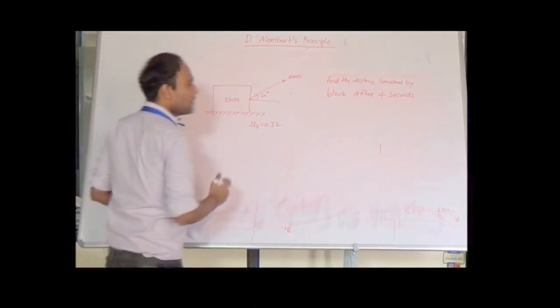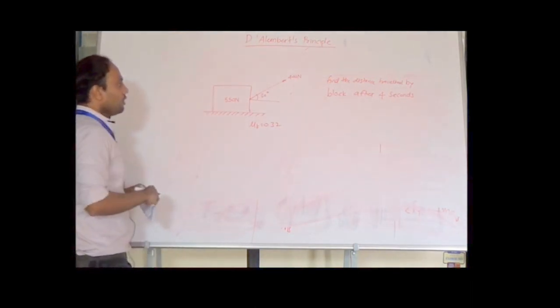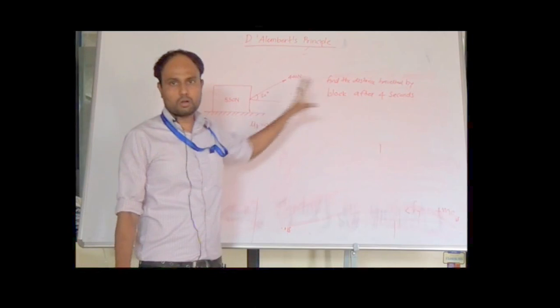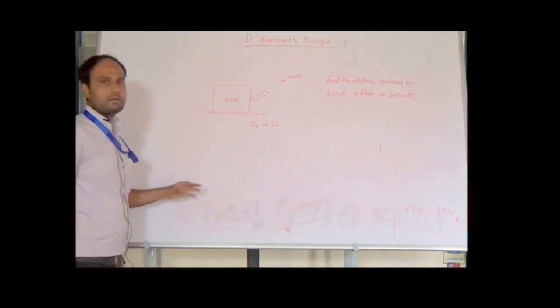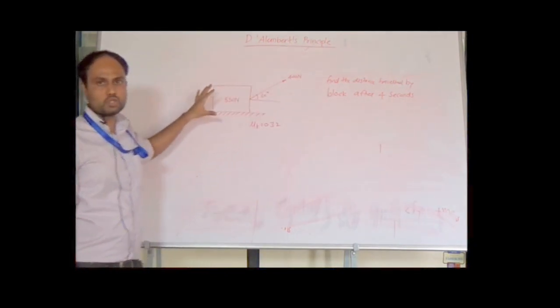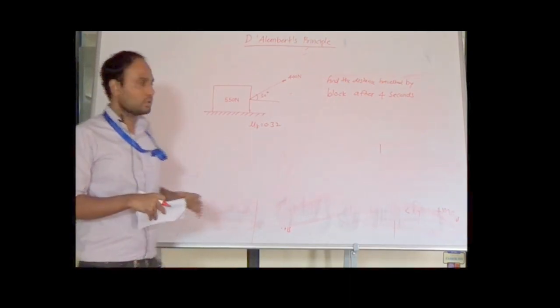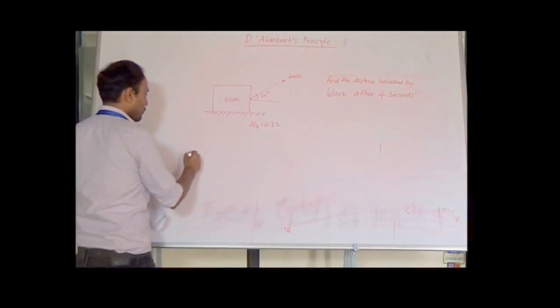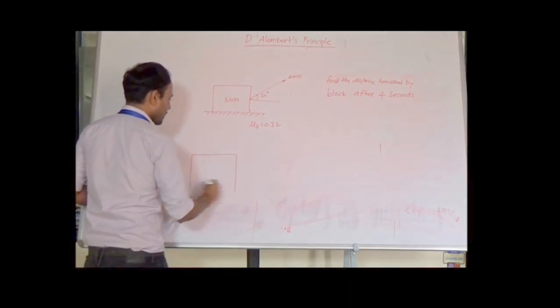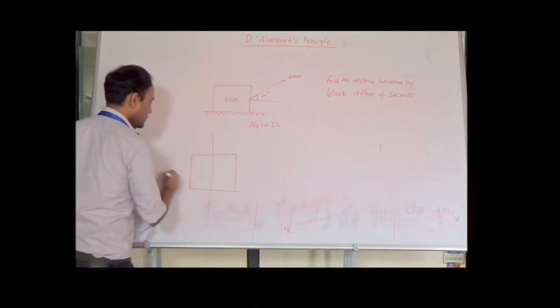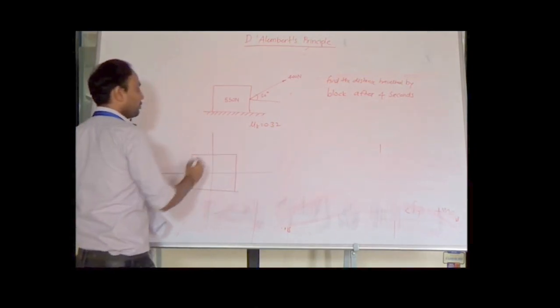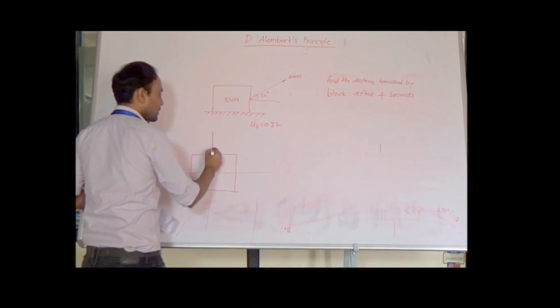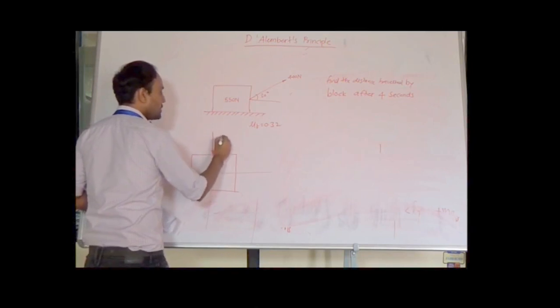This is a very simple and basic problem of D'Alembert's principle. First of all, we will draw the free body diagram of this block. Now what is the free body diagram? We have to separate the body from surrounding, and we have to show all the forces acting on the body, that is active and reactive forces. So the free body diagram will look like this. This is the y axis, this is the x axis. Now the weight of the body is acting along y axis and it is vertically downward. The value of the weight is given, it is 550 Newton.